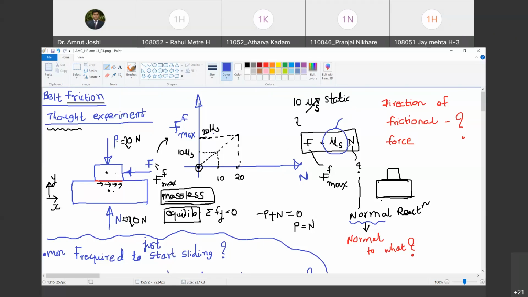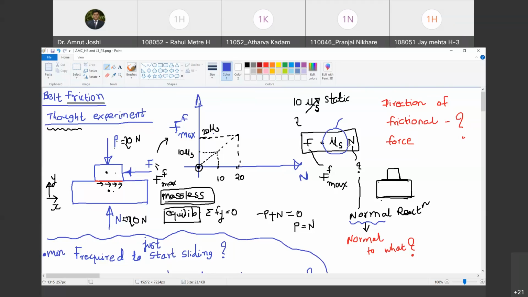That slope is dependent upon the materials out of which the two objects are made. Are you with me? Yes, sir. So this mu s will go on varying if you vary the materials. For example, if one object is steel and another is concrete, you will have one value of mu s. If one object is steel and another is copper, you will have another value of mu s, and so on. So it is a property of the materials which are in contact. Happy?